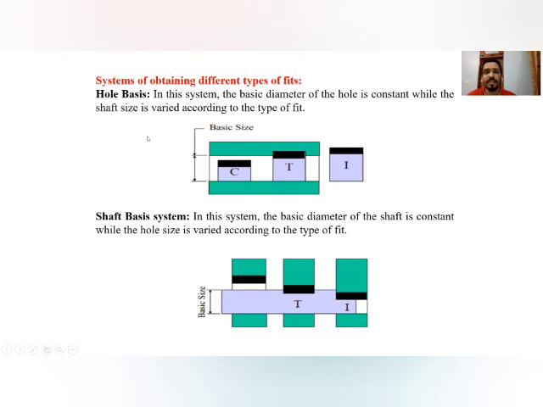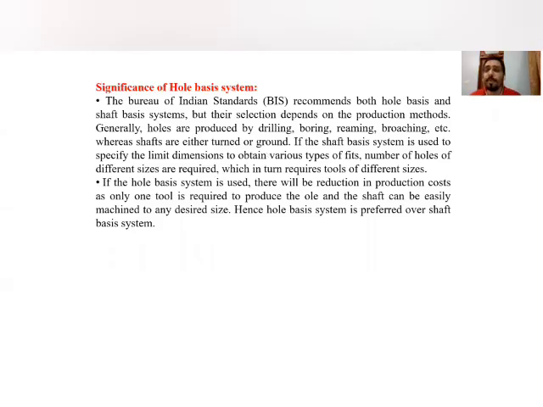So now the question arises: which type of system is preferred in production? Both types of system are followed, but mostly we use one type, and on what basis do we select that system? We generally use the hole basis system, in which the basic size of the hole is kept constant and the variation is provided to the shaft. And this is based on the production method of hole and shaft. So we use the hole basis system.